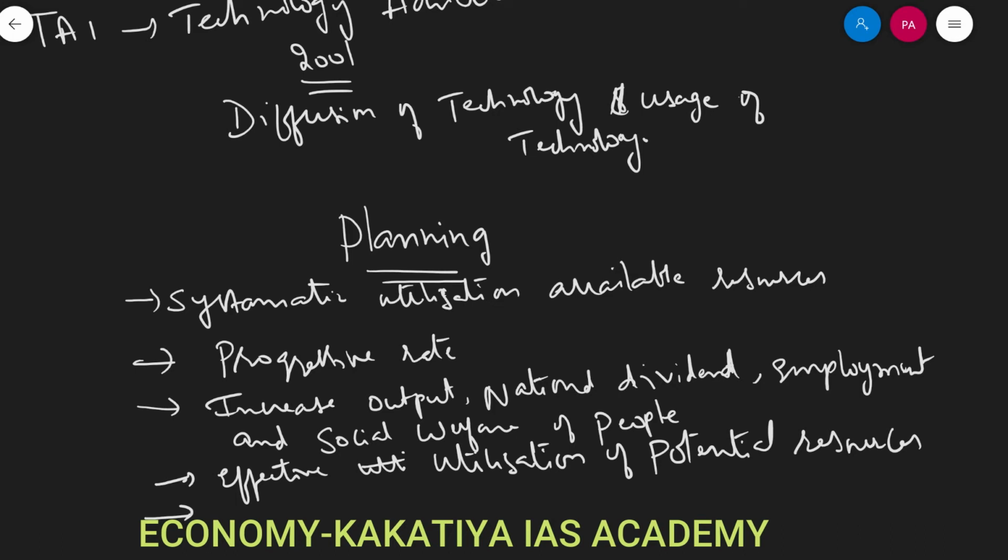Economic planning can also be seen as external direction or regulation of economic activity by the planning authority. So planning also involves directing the economic development, where in the process there will be a regulation imposed, limitations imposed on the way of using the resources.